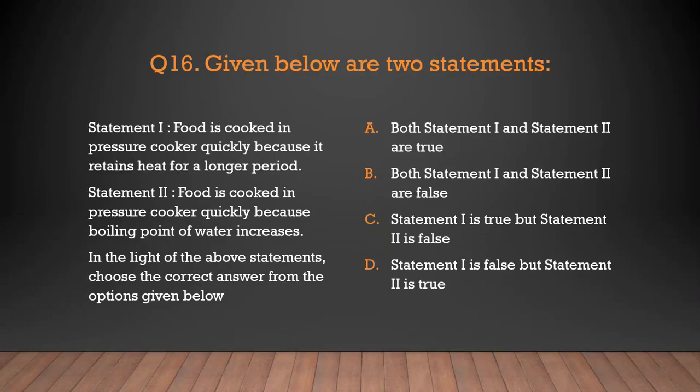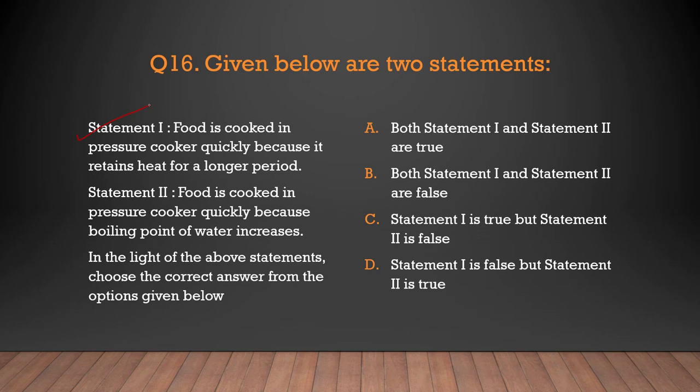Now again we have given below are two statements. Food is cooked in pressure cooker quickly because it retains heat for a longer period. No, this thing is wrong. We can even retain heat for a longer period by closing the lid. So we can't say that we cook in pressure cooker quickly because it retains it. It's completely false.